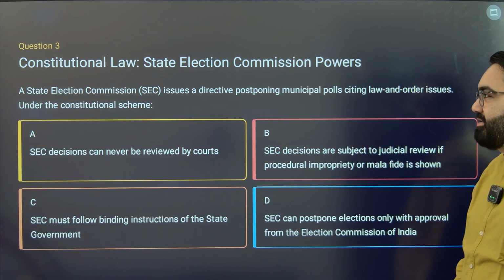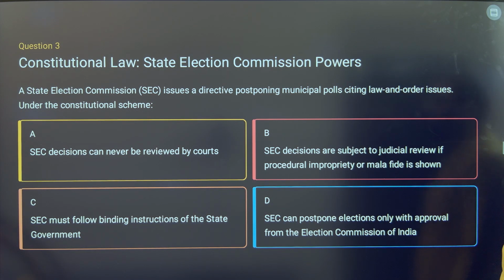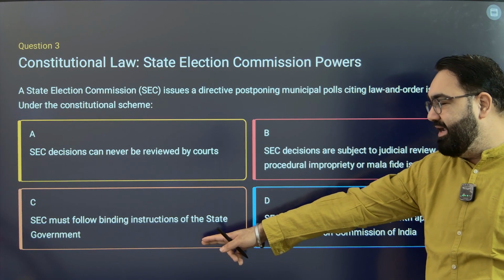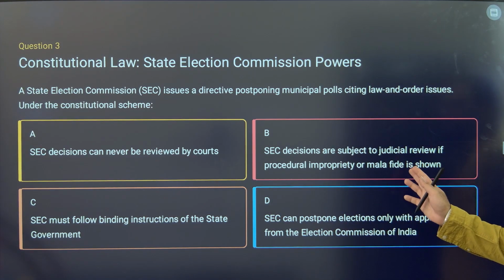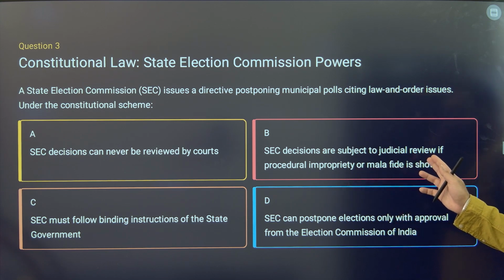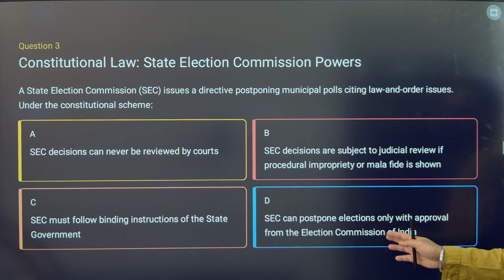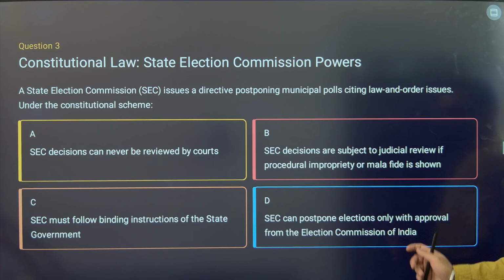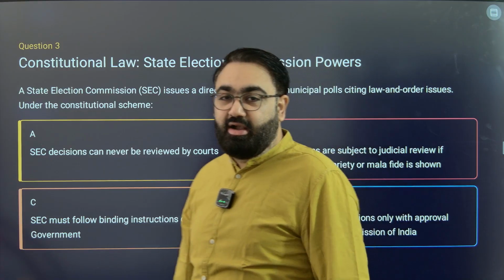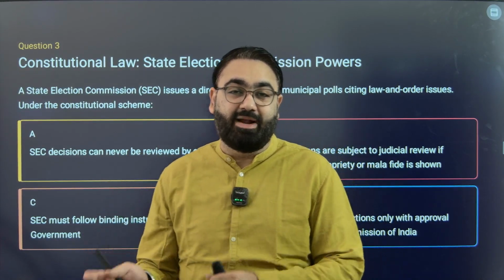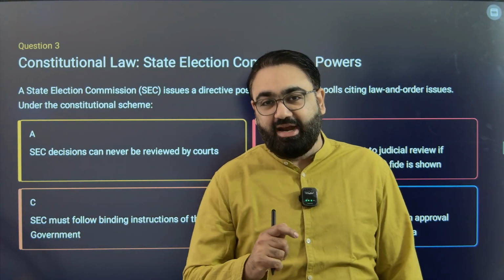Moving on to question number 3 now. A state election commission issues a directive postponing municipal polls citing law and order issues. Under the constitutional scheme, the decisions of the SEC can never be reviewed by courts. SEC must follow binding instruction of the state government. SEC, that is the State Election Commission, decisions are subject to judicial review if procedural impropriety or malafide is shown. SEC can postpone elections only with the approval of the Election Commission of India. Now, as you know, the State Election Commission, as a constitutional body, was set up by the 73rd Amendment Act. They are responsible for conducting elections in the municipalities and the panchayats. Which of these is correct regarding them?